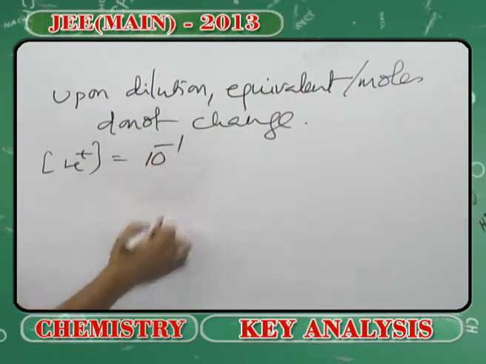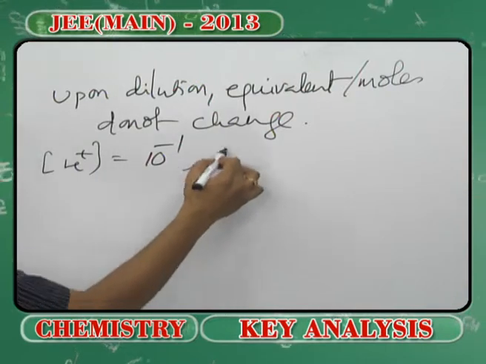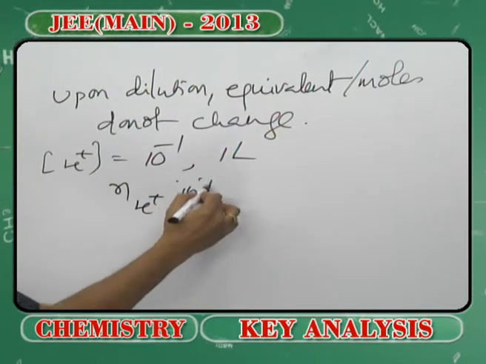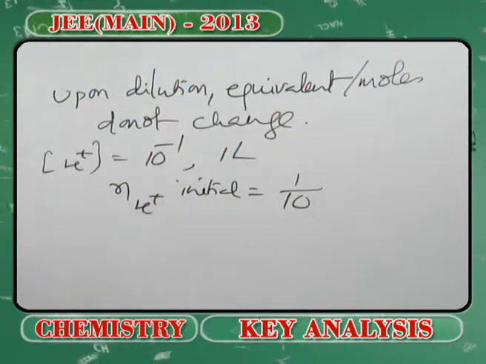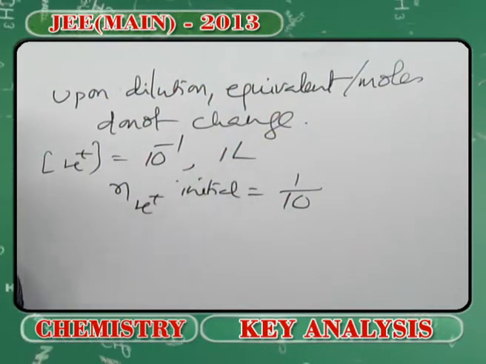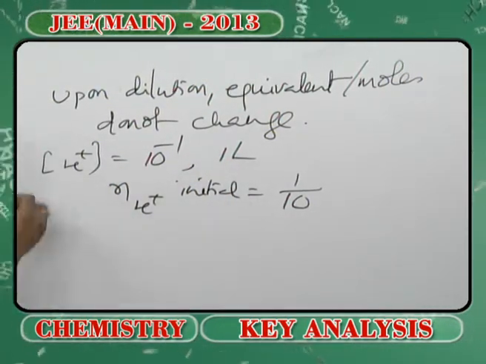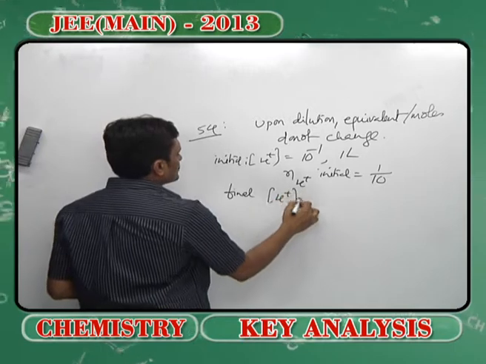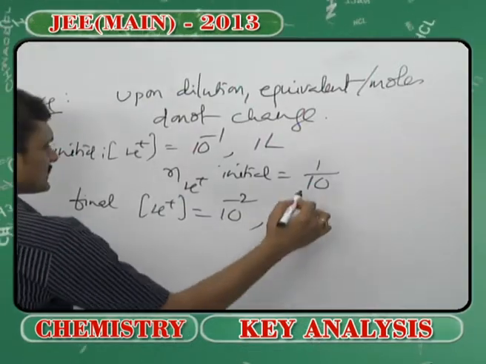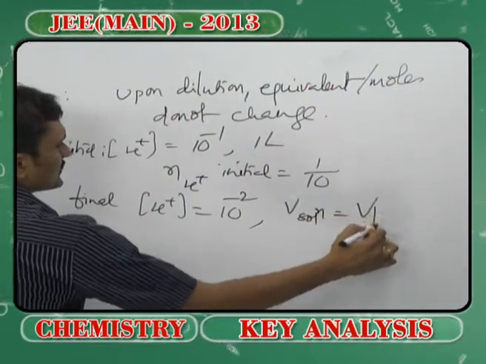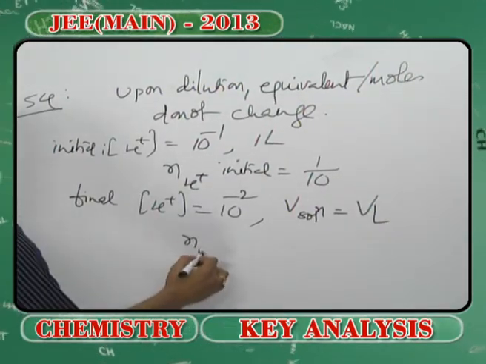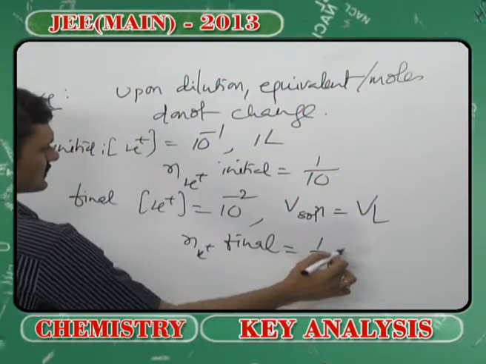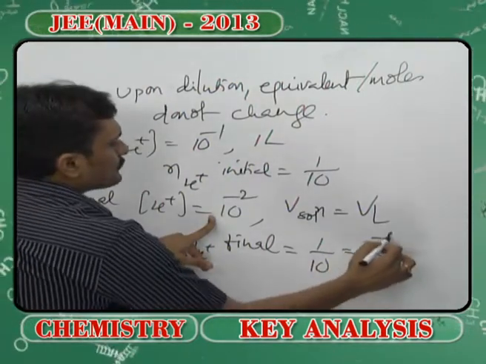that is, concentration of H plus is 10 to the power minus 1. This is molarity, and 1 liter. So the number of moles of H plus, molarity into volume, initially is 10 to the power minus 1 into 1, that is 1 by 10, and this is the initial situation. Finally, the concentration of H plus has gone to 10 to the power minus 2, and let us say the volume of solution is V liter. But as I told you, the number of moles are going to remain the same. Initial will be equal to final, that is 1 by 10, which is equal to molarity into volume in liter.